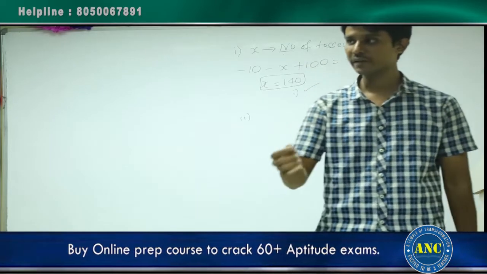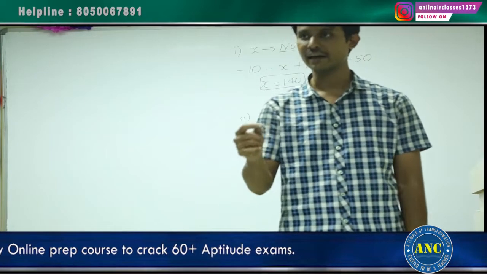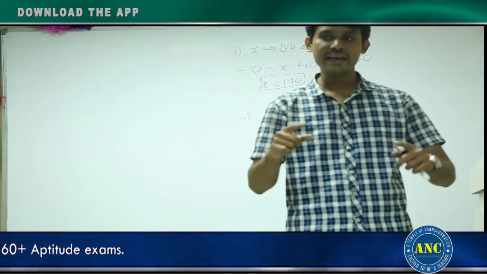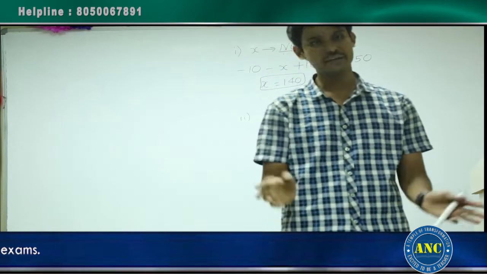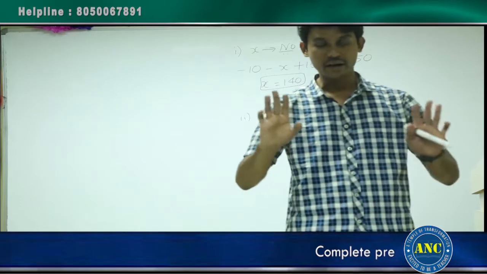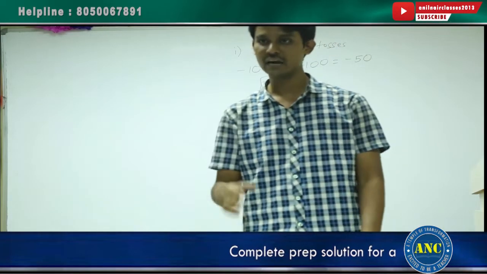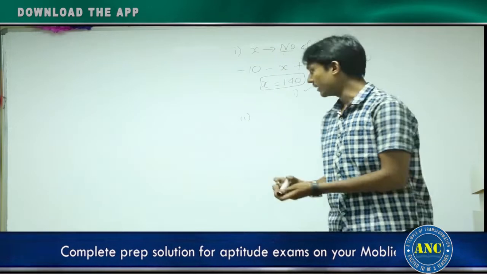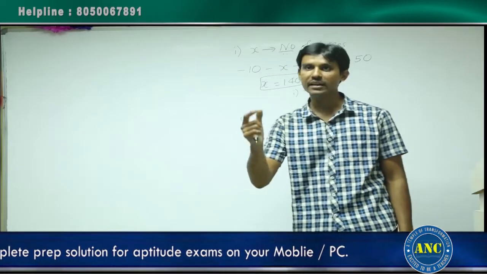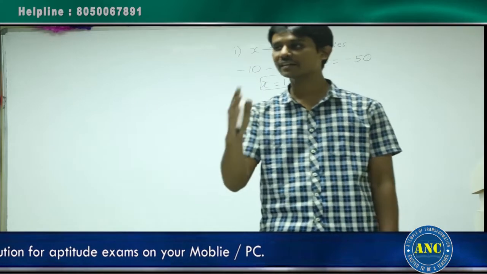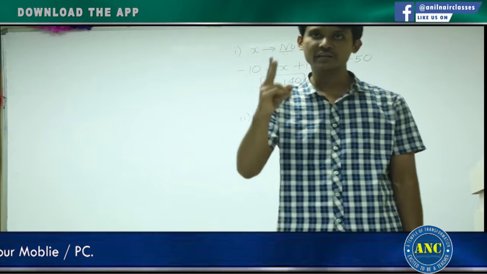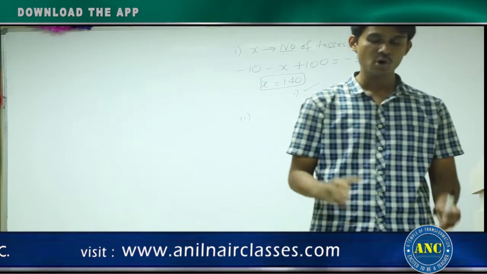Suppose, see here. First toss, it is a tail. Second toss, tail. Third toss, it is again a tail. Like that 138 tails happened. There can be heads also in between, but I am taking the worst case scenario. Assume that the first 138 are tails only, worst case scenario. That means all the 138 tosses I got tails, but if I get tails, I will not win the match, or the game will not end. I should get 2 heads.